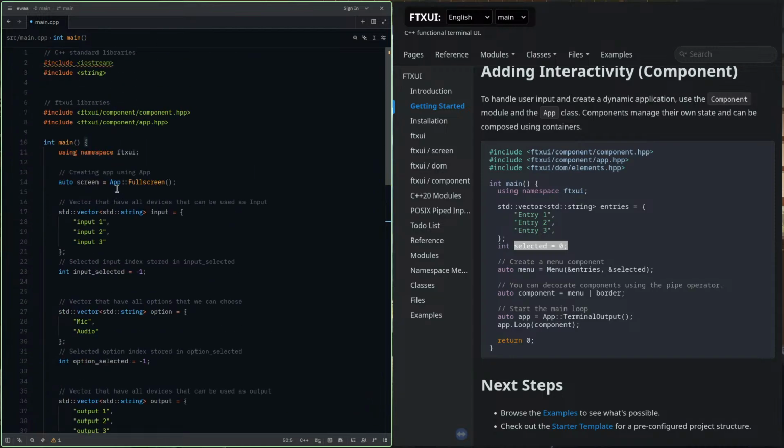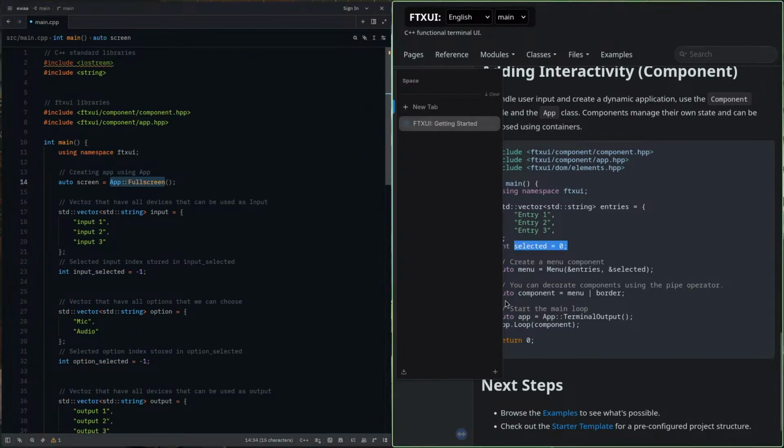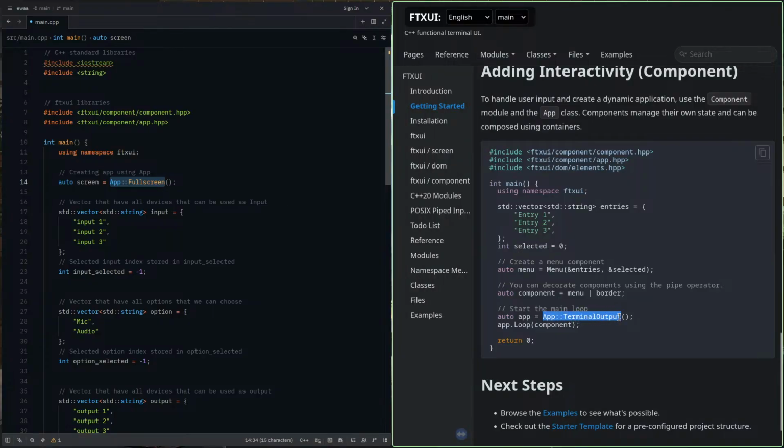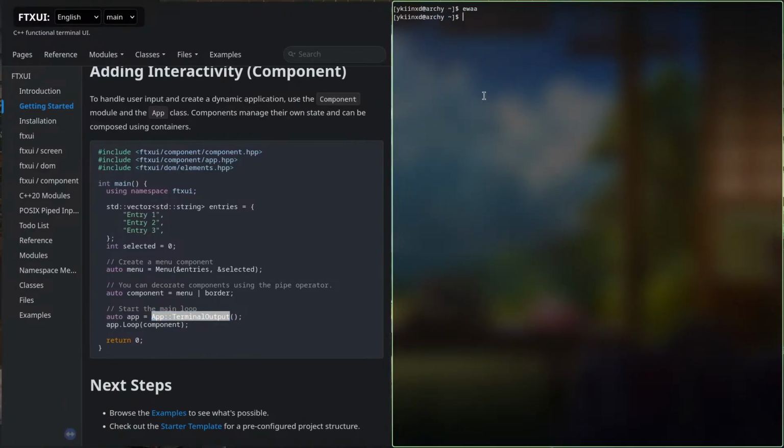You see, here with app, I use fullscreen, and here they are using an option called terminal output. So basically what terminal output does: if I'm writing ewaa here and when I press enter, the complete screen will be used by my program.